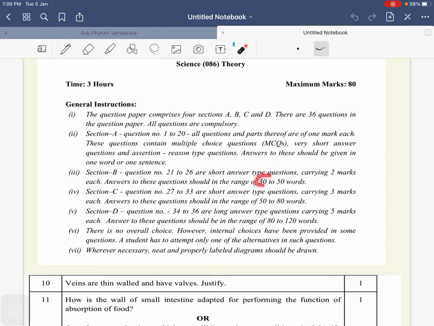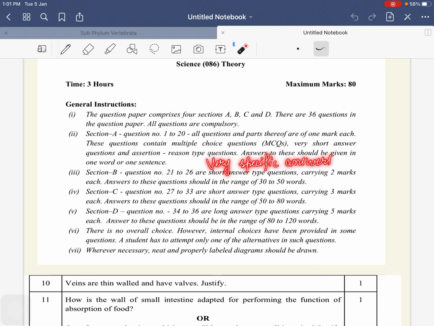So you have to stick to this. You cannot start describing in 2 marks. However much you describe, you are not going to get 3 or 5 marks there. So 1 and 2 marks questions always have very specific answers, and you have to practice for that.